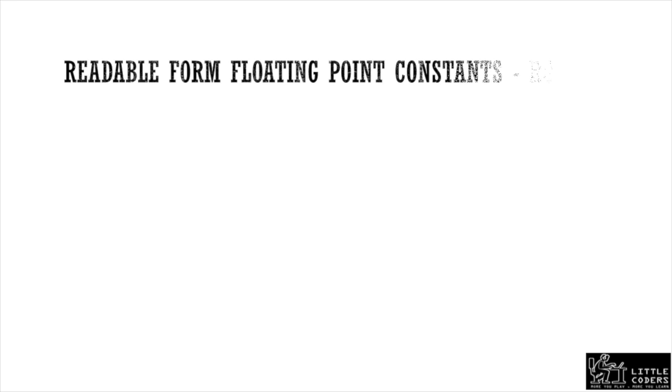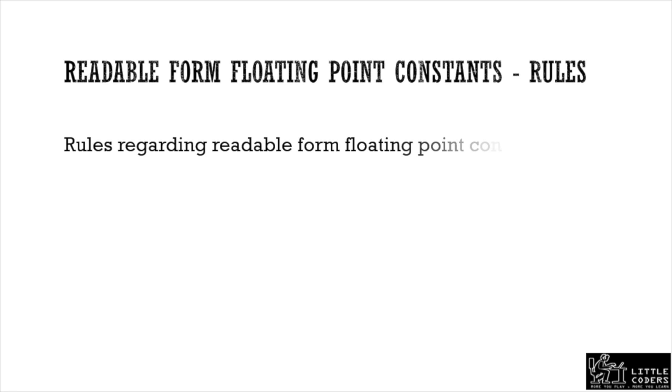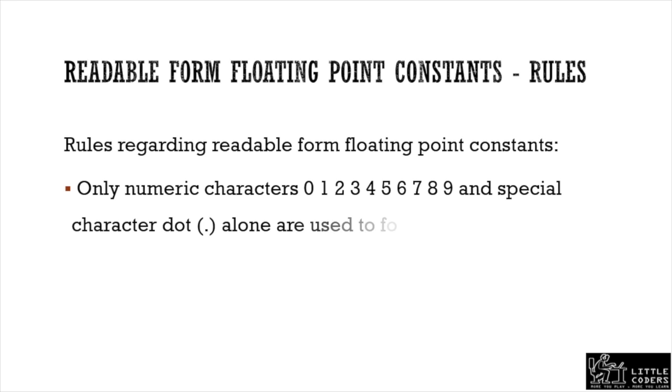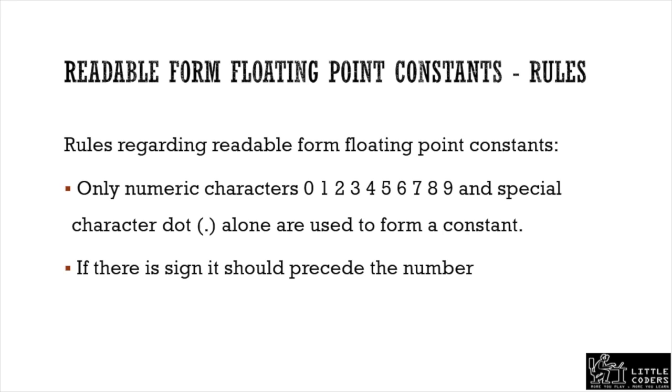To form a readable form floating point constant, we have to follow these rules. Numeric characters 0 to 9 as well as the dot alone are used to form a constant. If there is a sign, it should precede the number.